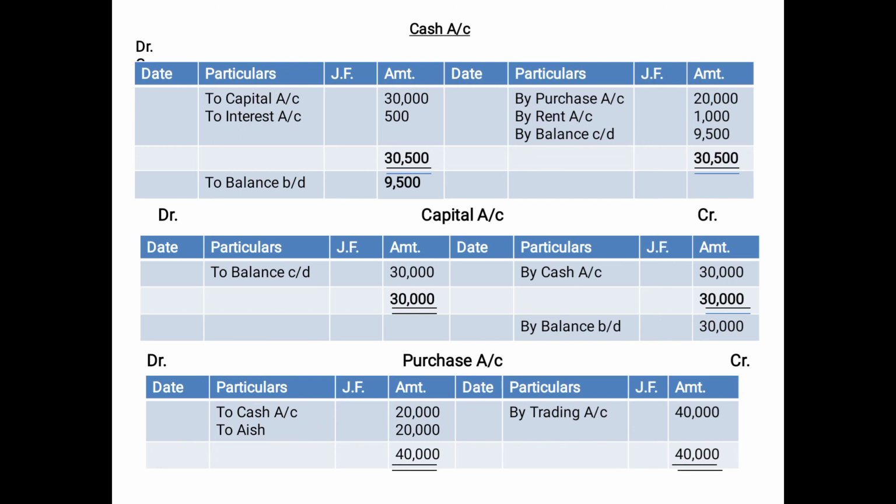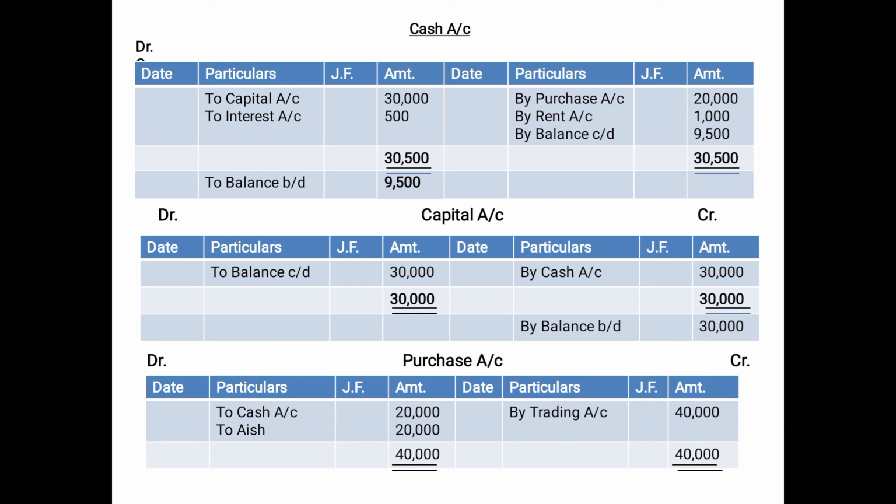That means the debit side is more than the credit side. So whenever the debit side is more than the credit side, the account is said to have a debit balance. Vice versa, when the credit side is more than the debit side, then the account is said to have a credit balance. Anyways, in this case, the debit side is more than the credit side.